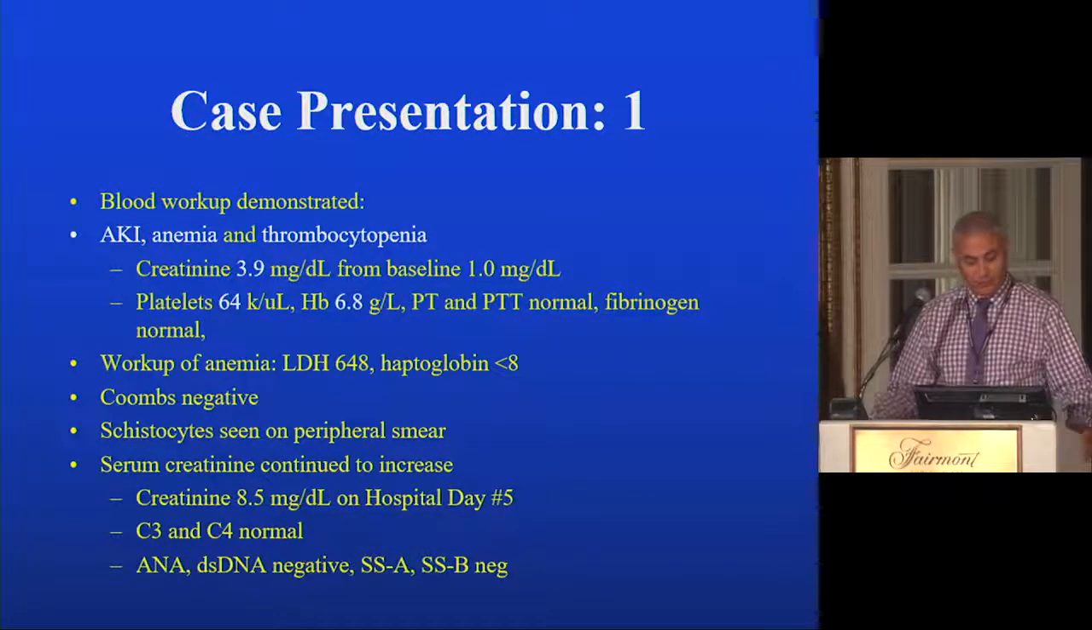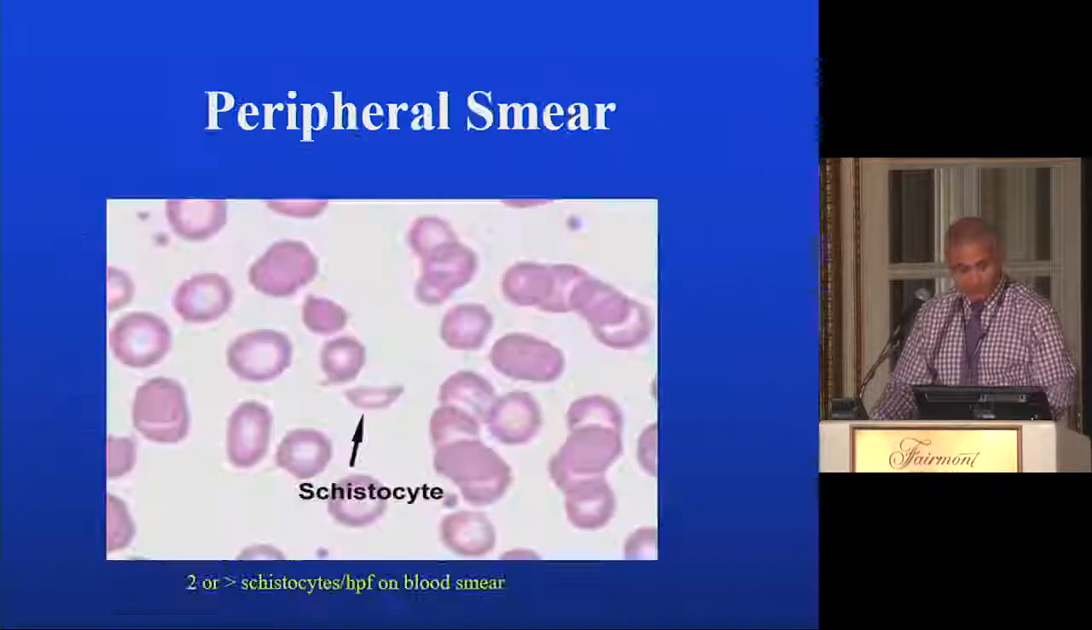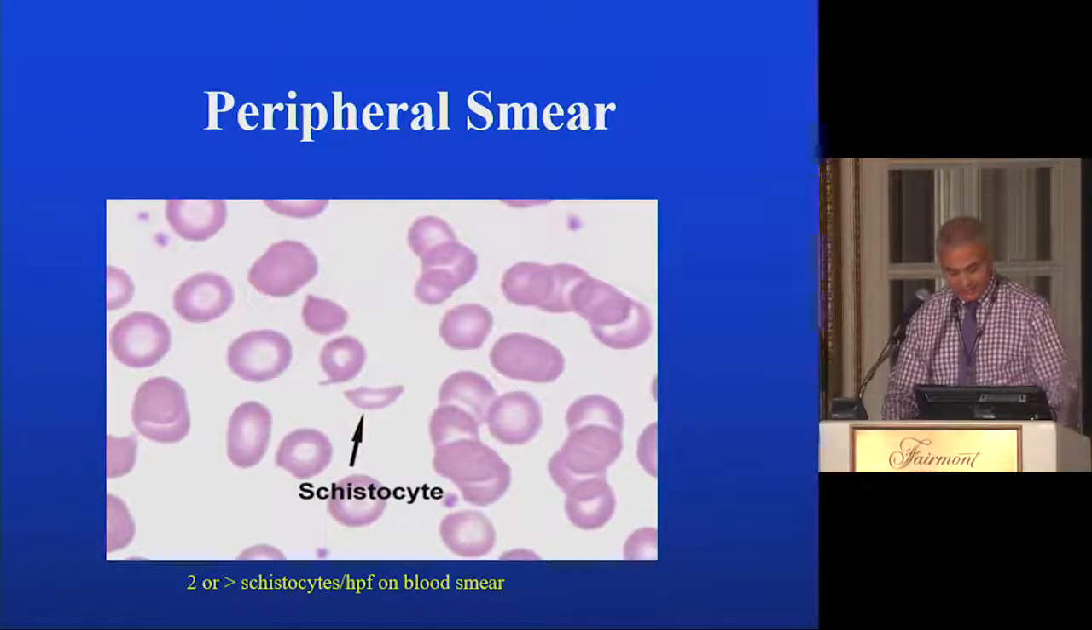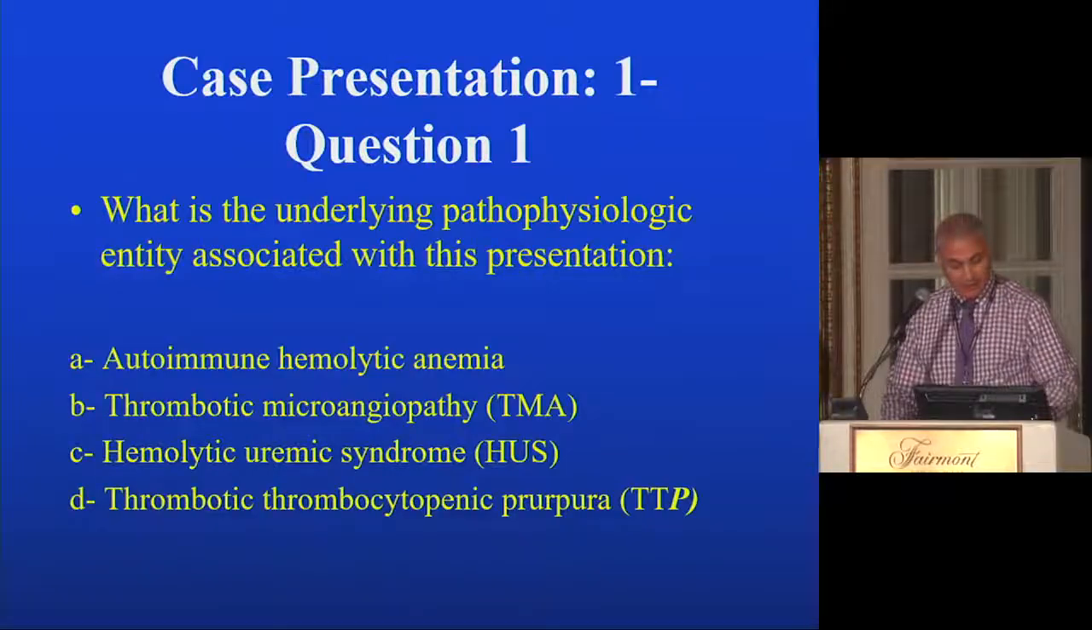Her C3, C4 were normal, ANA and double-stranded DNA were negative, SSA, SSB were negative. This is her peripheral smear, and she had more than 2 of those helmet-like cells, schistocytes, in the peripheral smear on high power field.